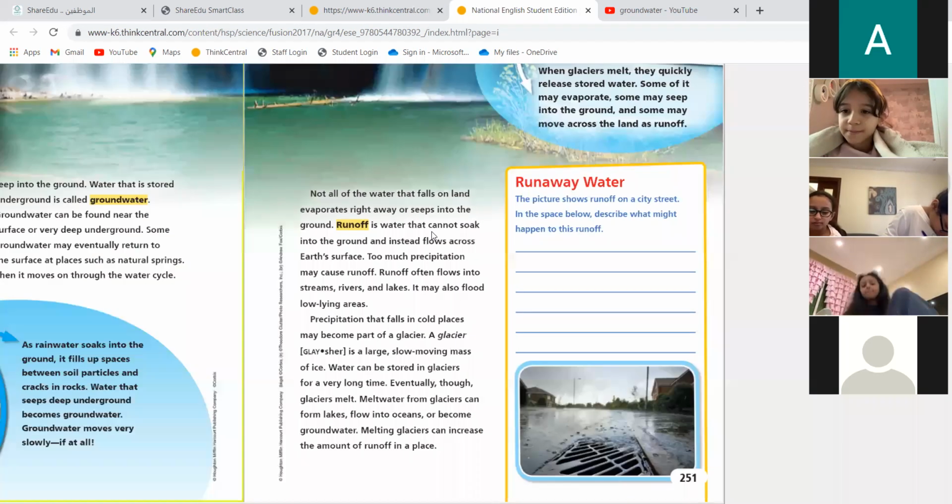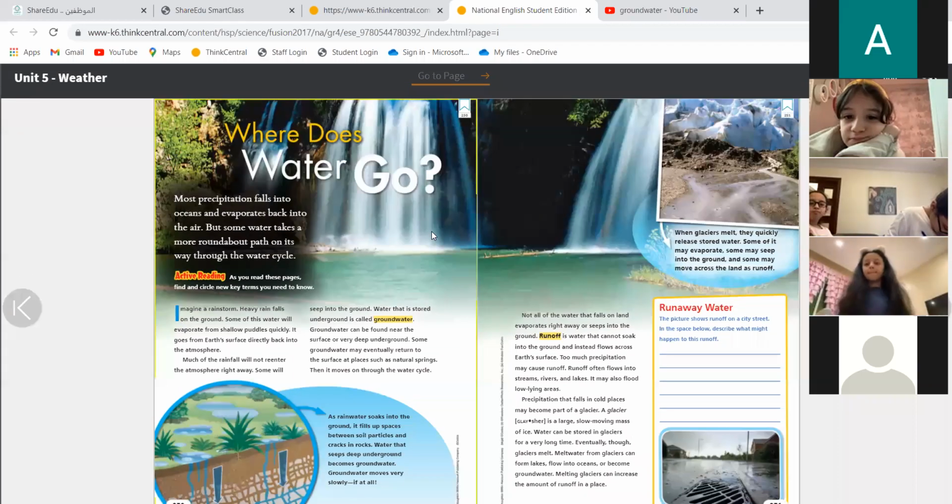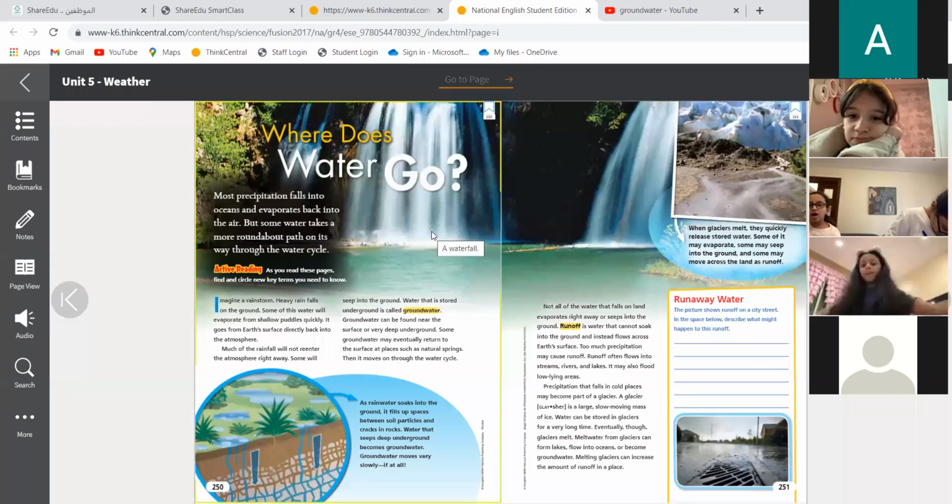So, our lesson today is only about groundwater and runoff. And now we know where the water goes when the rain falls.